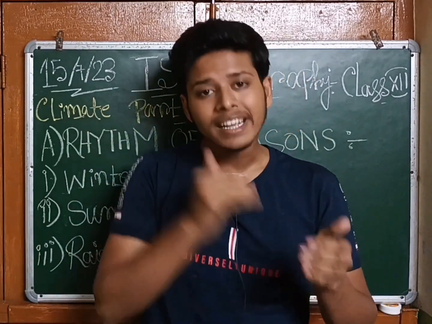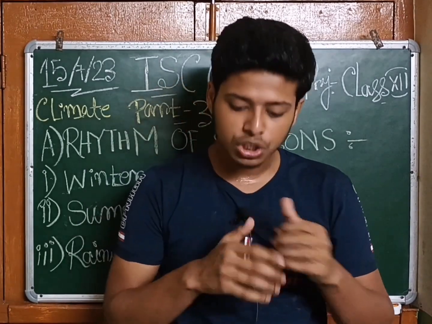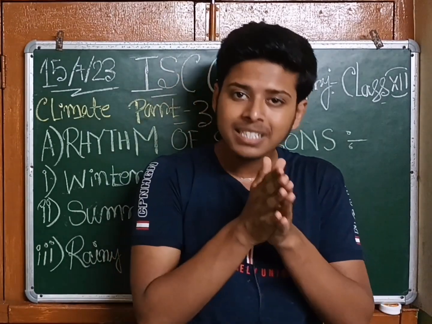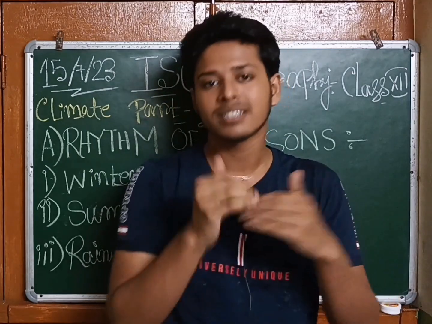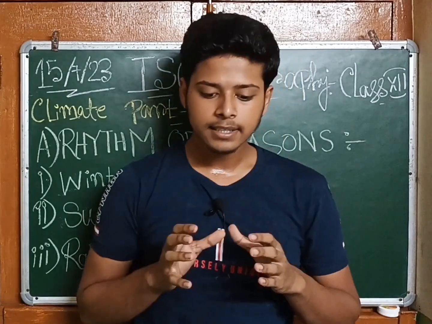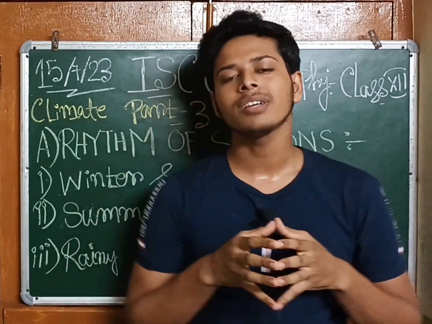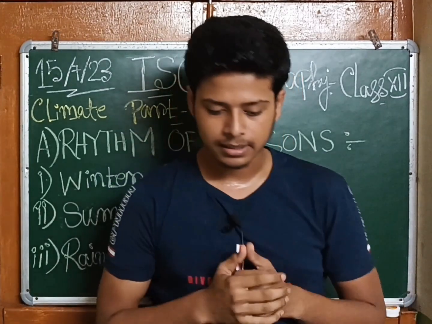So moving on to the next current of the southwest monsoon, that is the Bay of Bengal current. After originating from the Bay of Bengal, it separates itself into two parts, the first current and the second current. The first current enters the Garo, Khasi and Jaintia hills after crossing the Ganga Delta. Ganga Delta cross होने के बाद ये Garo, Khasi, Jaintia hills में enter करते हैं.